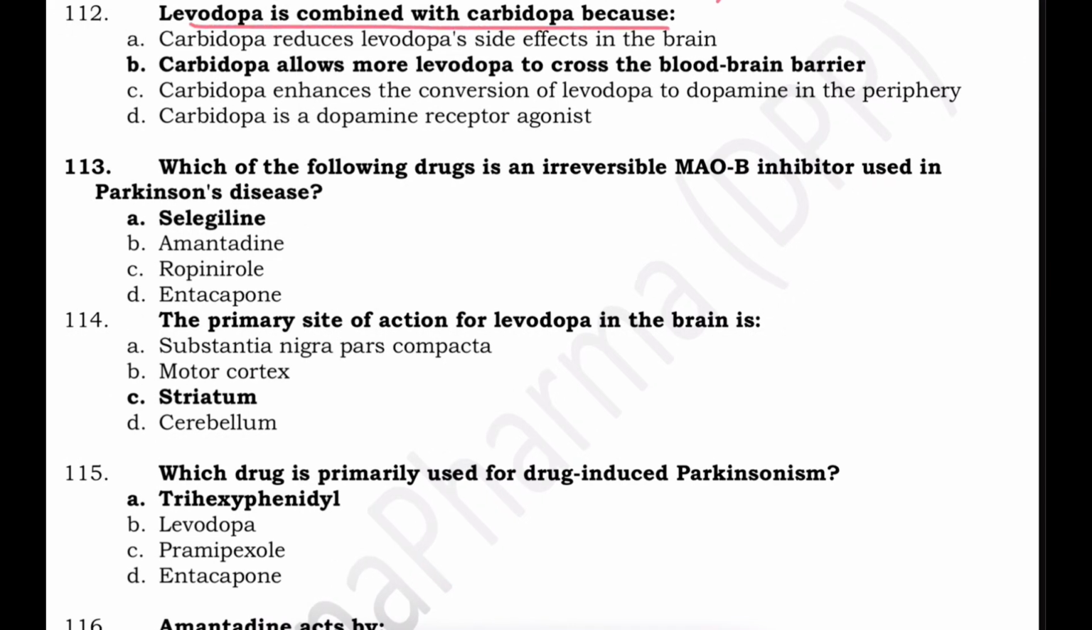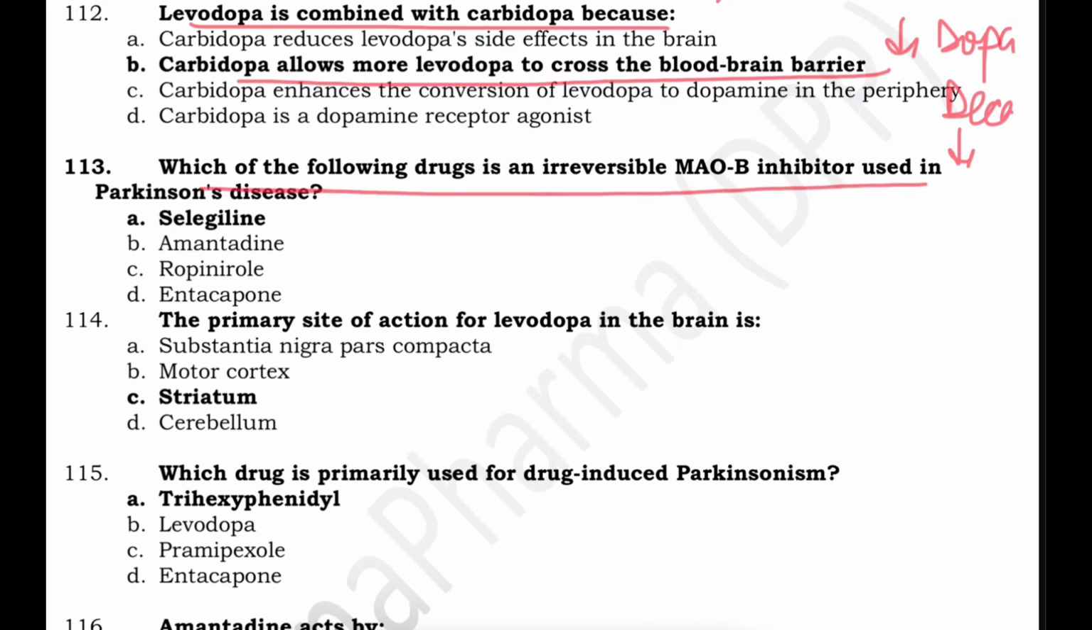Levodopa is combined with carbidopa because carbidopa allows more levodopa to cross the blood-brain barrier. Carbidopa inhibits the dopa decarboxylase enzyme, and this reduces the breakdown of levodopa outside the brain. So this increases the amount of levodopa available to cross the blood-brain barrier.